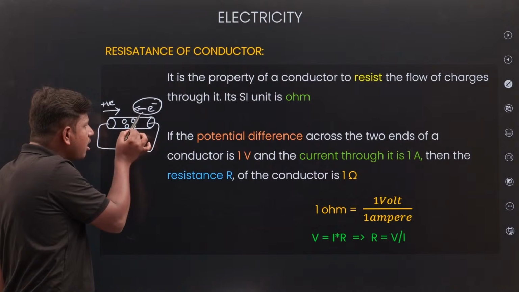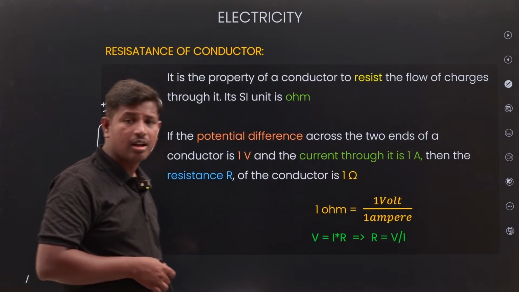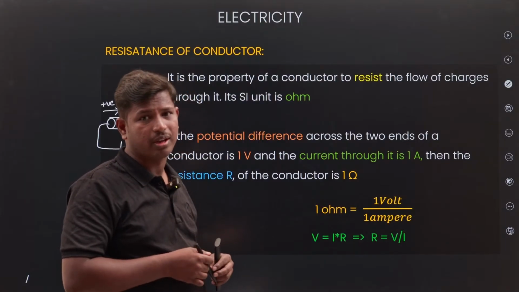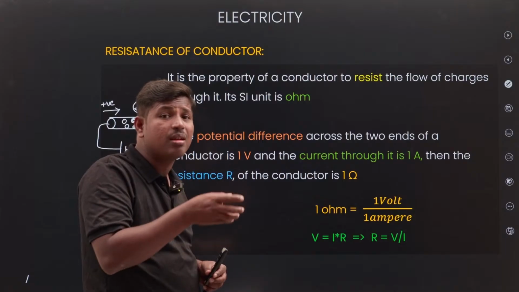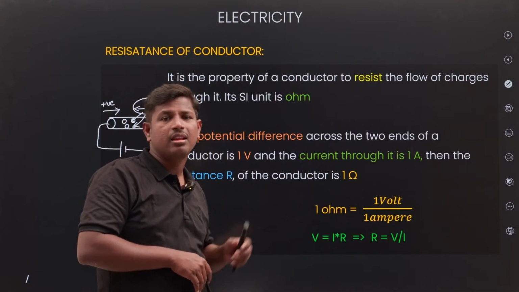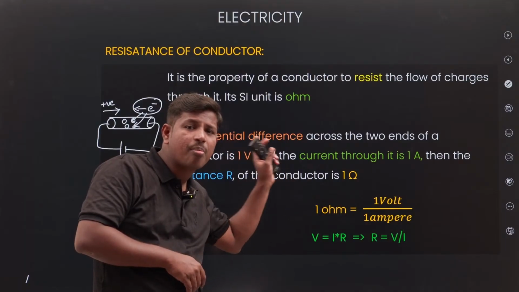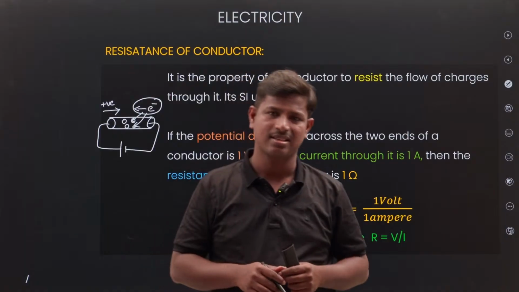So these electrons collide with the positive ions. When they collide with the positive ions, what happens? Their speed reduces. The electrons' movement is opposed. So this property is called resistance.